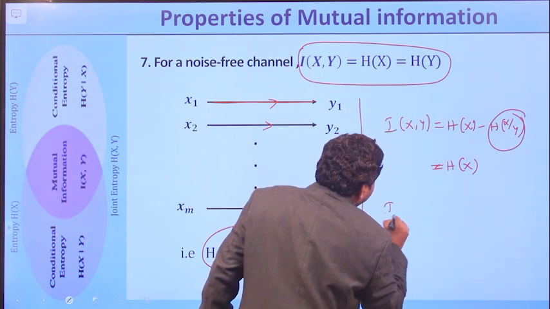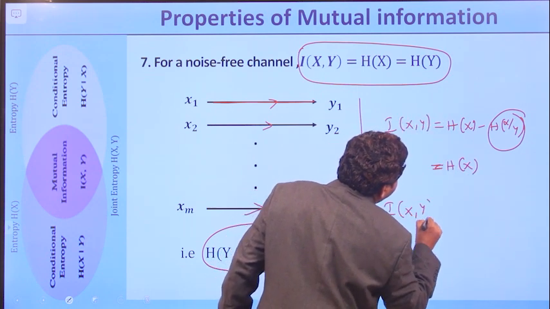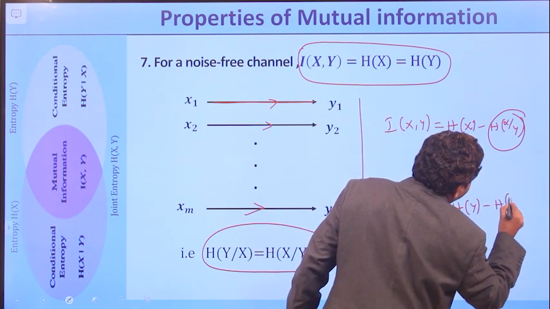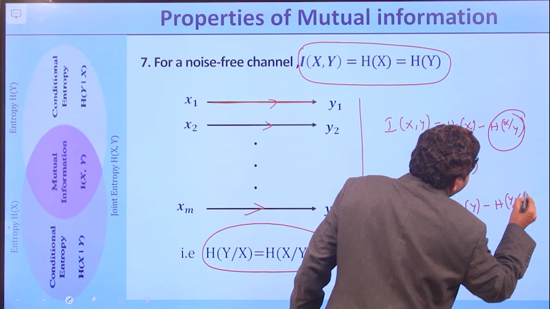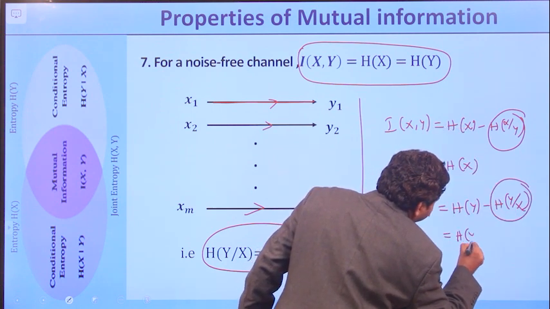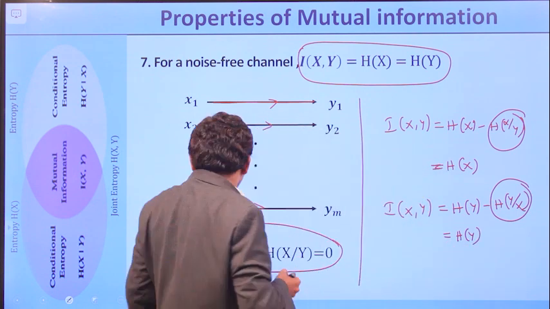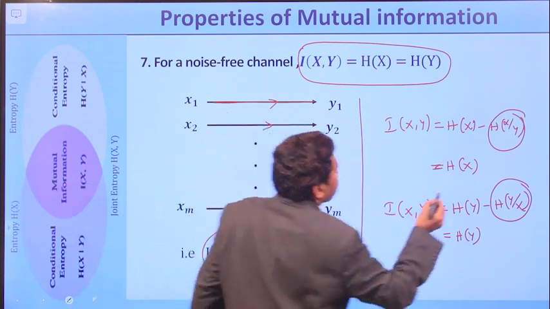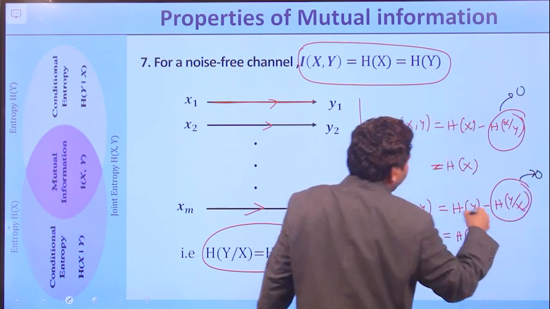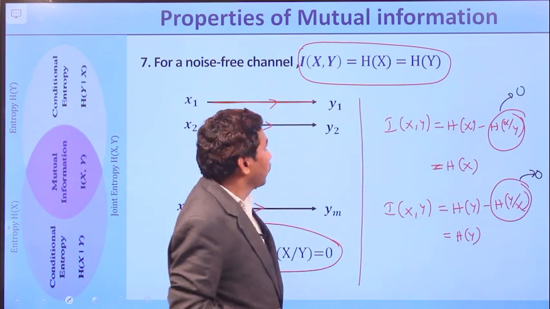Similarly, I of x comma y equals H of y minus H of y by x. This term is simply 0, so you get H of y. Right? So you can get simply this equation.